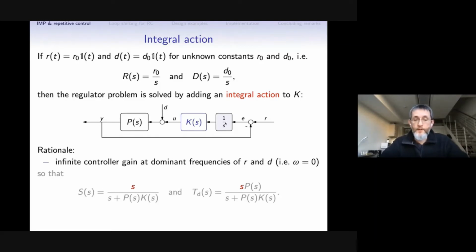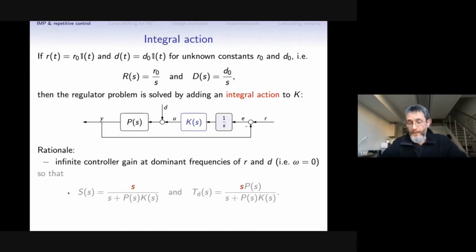And the rationale behind this is, of course, infinite controller gain, although now it is not uniformly infinite gain, but only an infinite gain at a given frequency, in this case, zero frequency, which is exactly the dominant frequency of our reference and disturbance signals.